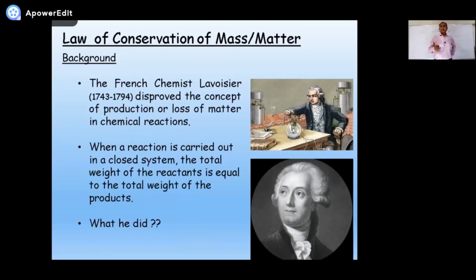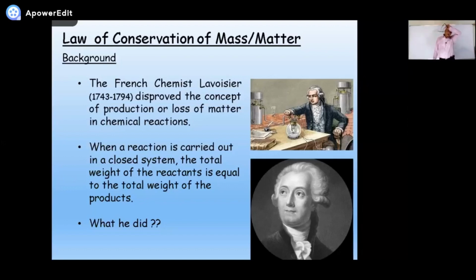According to him, if you carry out a chemical reaction in a closed system, which means nothing can enter, nothing can leave, then there isn't any change in matter. There is no net change in its mass. The quantity remains the same.